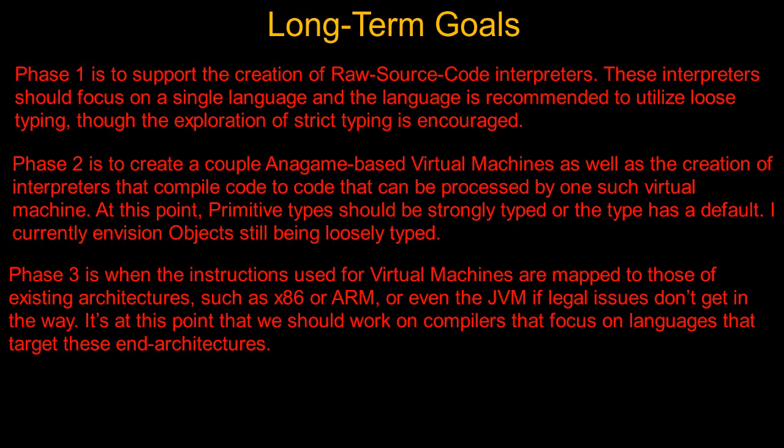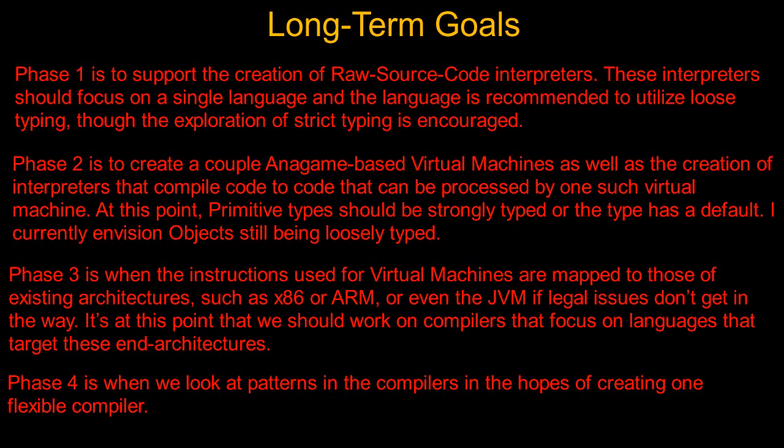Phase 3 is when the instructions used for virtual machines are mapped to those of existing architectures, such as x86 or ARM, or even the JVM if legal issues don't get in the way. It's at this point that we should work on compilers that focus on languages that target those end architectures. Phase 4 is when we look at patterns in the compilers in the hopes of creating one flexible compiler.